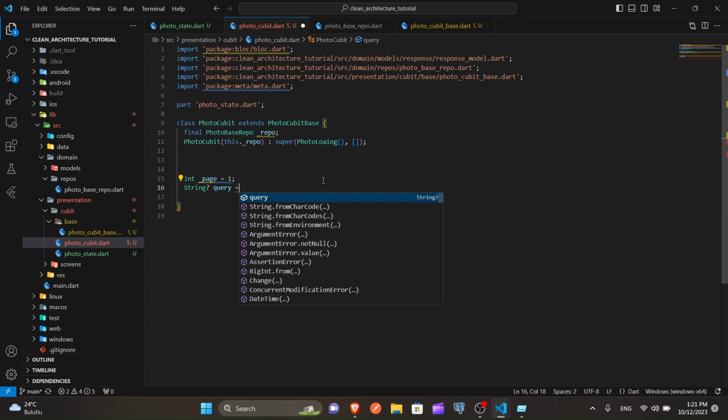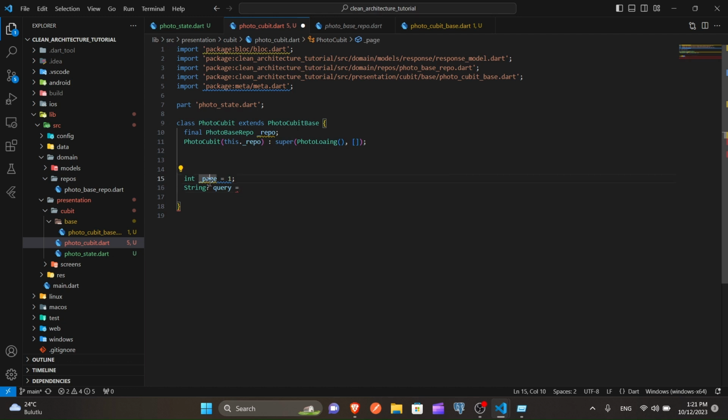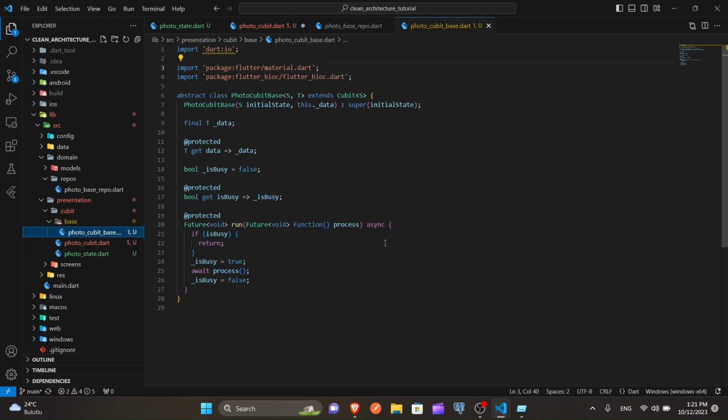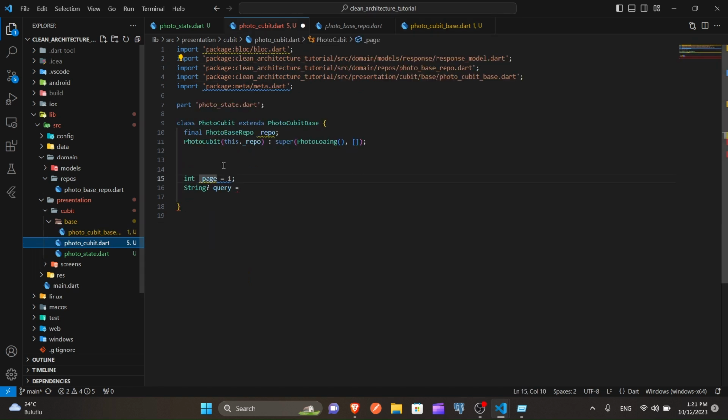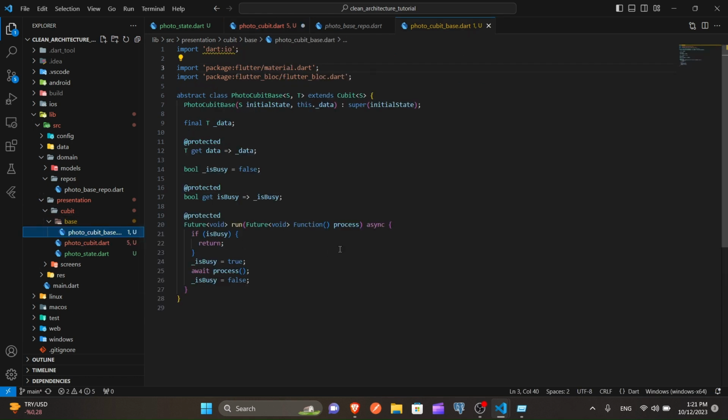Until this 10th page, this param should be alive. We also could put them in our base Cubit, but these things are not unique. They are variable. Not all models will have page or query, but all models will have functions and data, right?